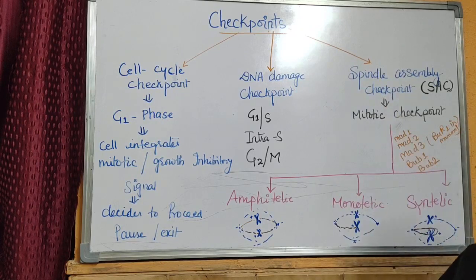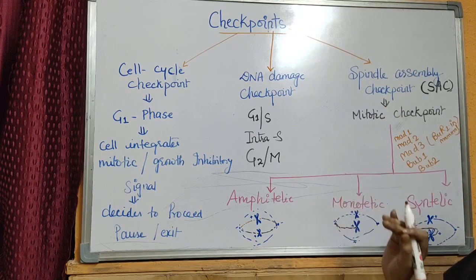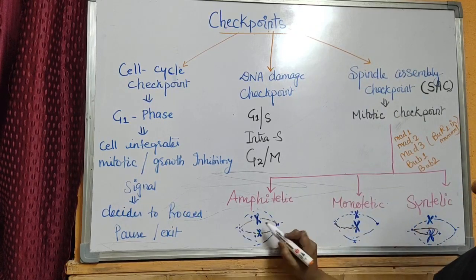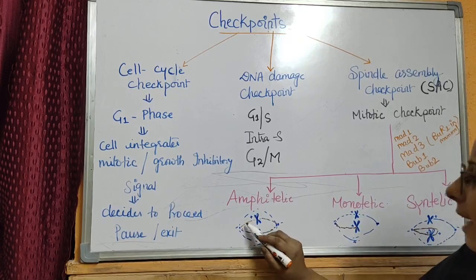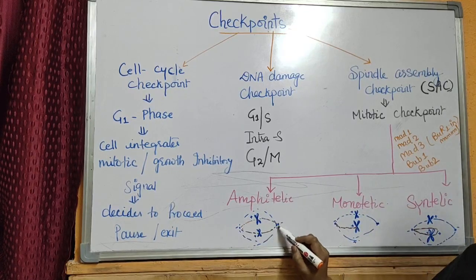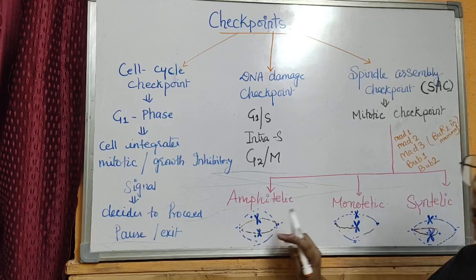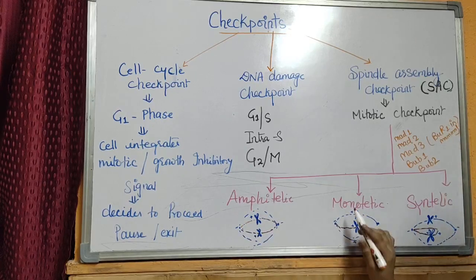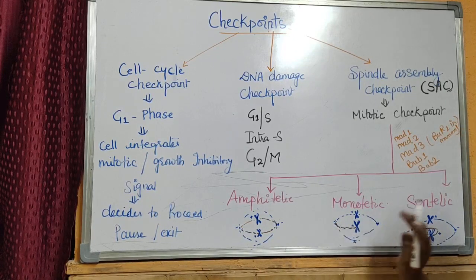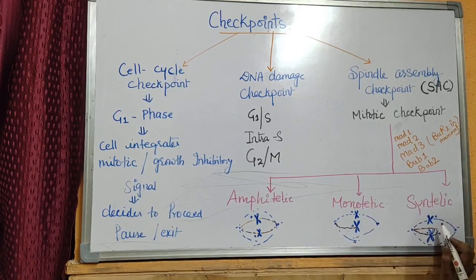This spindle assembly checkpoint checks whether the chromosomes are attached to 2 different spindle fibers or microtubules of the 2 poles or not, whether they are attached to only a single microtubule from one pole or whether they are attached to the same microtubule from the same polar region.